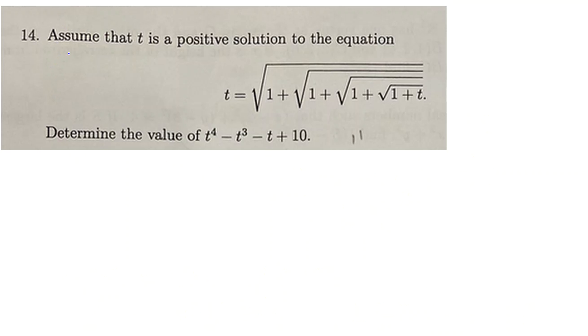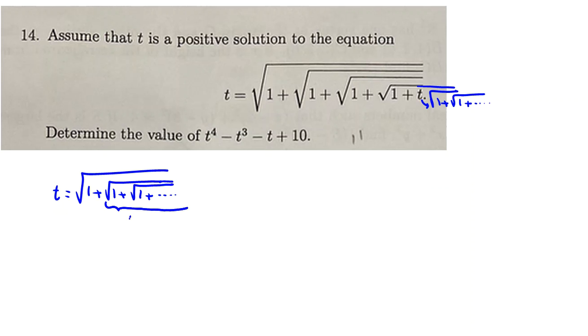Okay, problem number 14. Assume that t is a positive solution to the equation shown. Determine this expression. As you can see, if we write t again and again, continuing with root of 1 plus root of 1 plus and so on, we can conclude t equals 1 plus root 1 plus root 1 plus, to infinity. Now here we can say it is also t. If you raise it to the power of 2, it will be t squared equals 1 plus t.